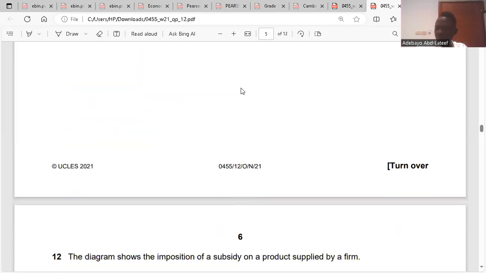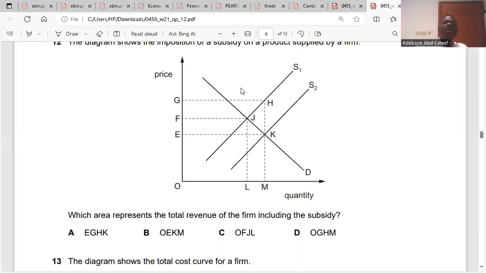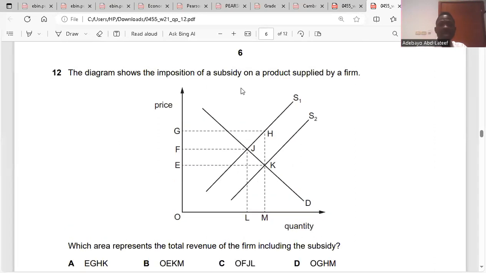Question 12. The diagram shows the imposition of a subsidy on the product supplied by a firm. If there's a subsidy, what does that imply?